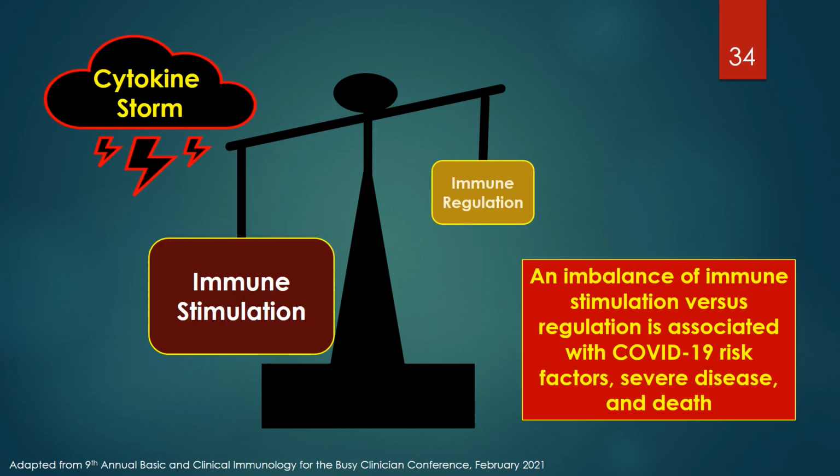When stimulation of the immune system is not in balance or appropriately regulated, it can result in a catastrophic immune response that can severely damage and even kill the infected individual. This situation of excessive immune stimulation of the immune system is called cytokine storm, since cytokines play a major role in this process. This imbalance of immune stimulation versus regulation is associated with COVID-19 risk factors, severe disease, and death.